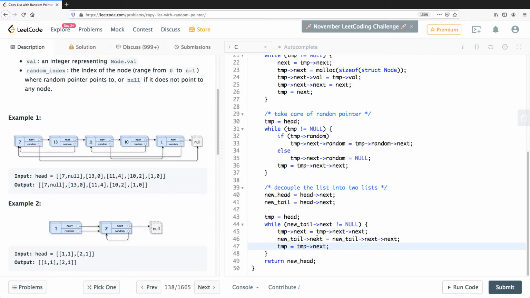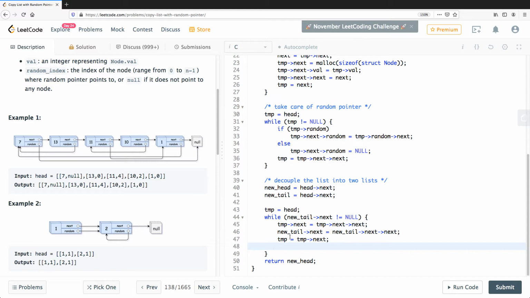And also after we have fixed the pointers for the duplicated list, we have to again jump. So we have to say new tail equal to new tail next. I guess that was the problem. We were missing, I guess so far we did all right, but we were missing some of the extra code. So let's run it again.